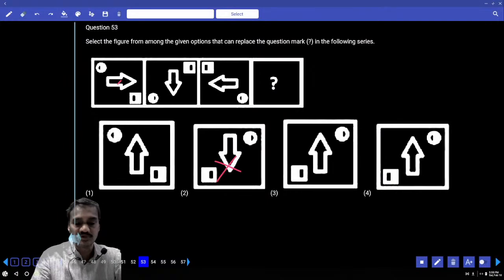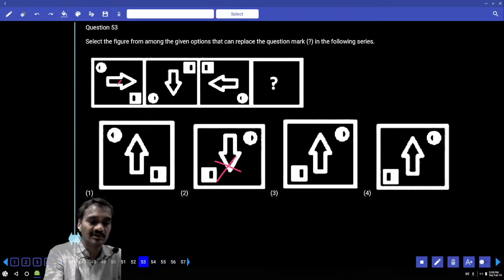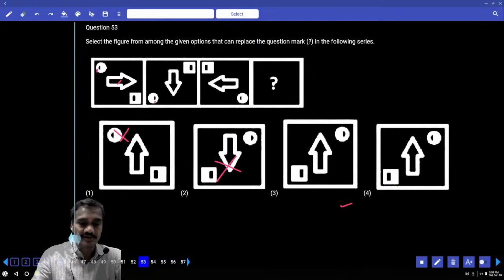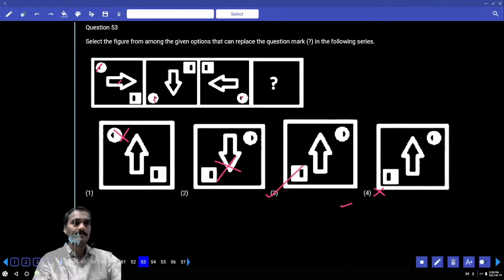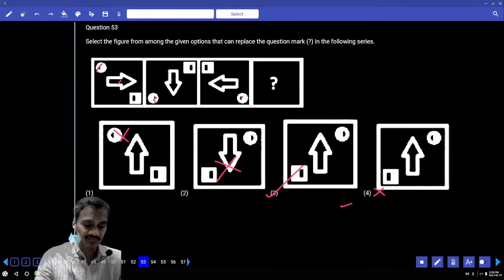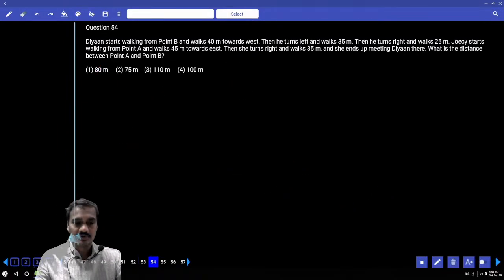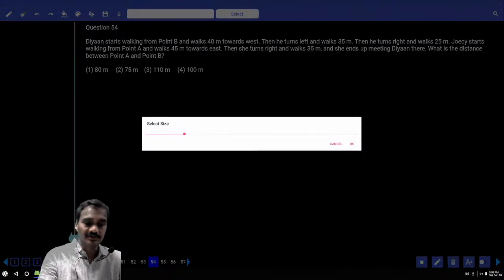Then coming to this one, the circle must shift from here to here by one side, and the circle must be at this corner. Now on the left-hand side there is a vacant place; here on the right-hand side, the left is unshaded, so now the right must be unshaded. Among these, right unshaded is given only in choice 3. And that is 53.